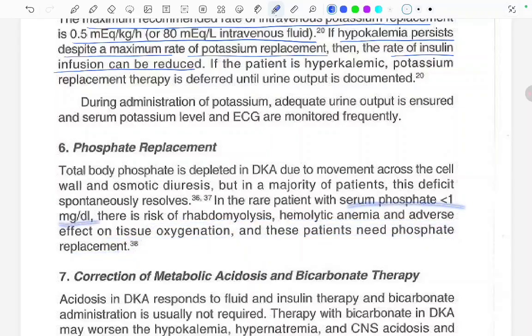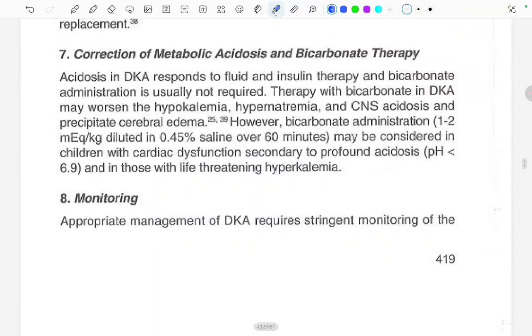Now coming to the correction of the metabolic acidosis and the bicarbonate therapy. Acidosis in DKA responds to the fluid and the insulin therapy, and bicarbonate administration is usually not required. Therapy with bicarbonate in DKA may worsen the hypokalemia, hyponatremia, and the CNS acidosis and precipitate cerebral edema. That's why we don't normally use bicarbonate.